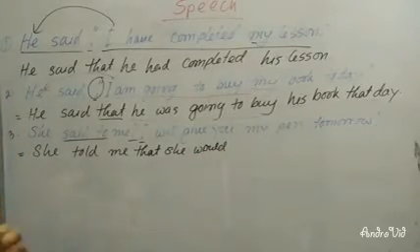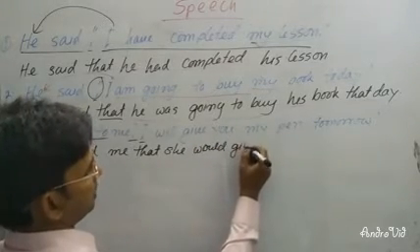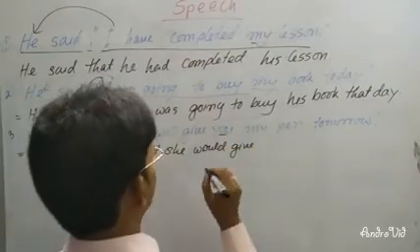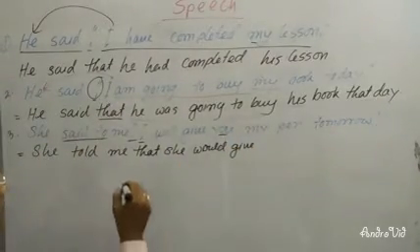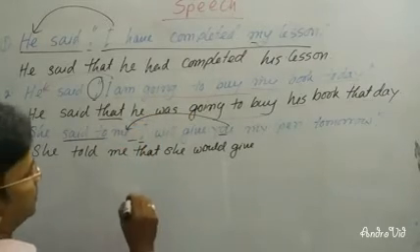She would give. You can see here, after a modal auxiliary verb, you always have to write the present form of the verb. Then "you" is the object. "You" is the second person. The second person will always follow the object of the reporting verb.